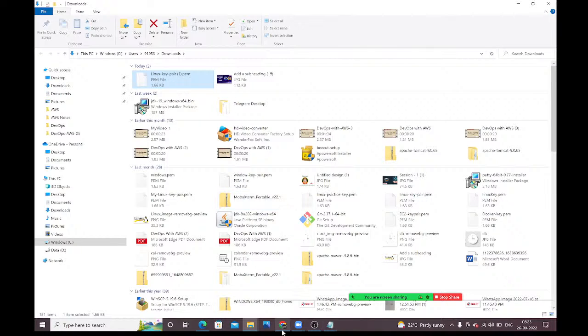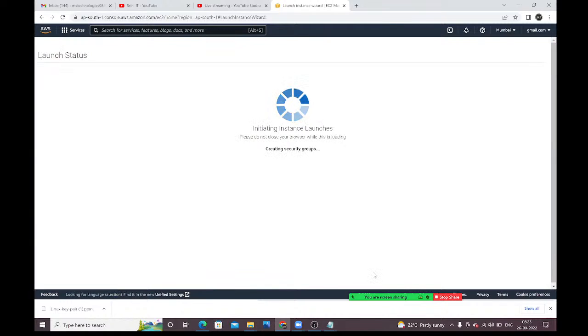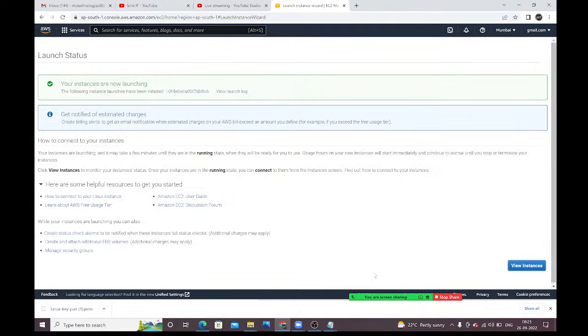Right. So next, go to here, click on launch instance. So now if you want to connect with this machine, I will use that key. Instance is created successfully. Click on this, guys.